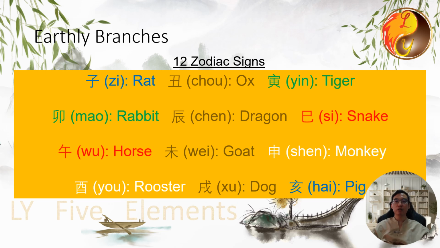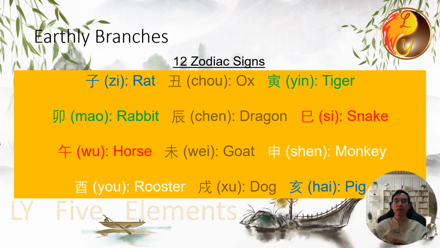Today, we introduce the 12 earthly branches. These are commonly known as the 12 zodiac signs. There are 12 months in a year and 12 hours in a day based on the lunar calendar, all due to the 12 earthly branches. The 12 earthly branches are Zi, which represents rat, Chou, ox, Yin, tiger, Mao, rabbit, Chen, dragon, Si, snake, Wu, horse, Wei, goat, Shen, monkey, You, rooster, Xu, dog, Hai, pig.